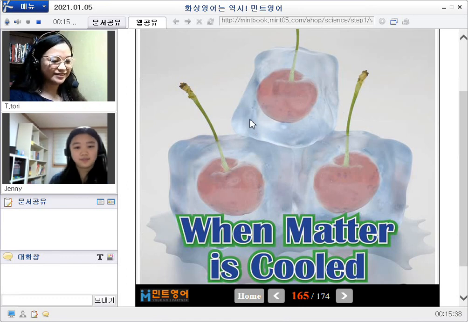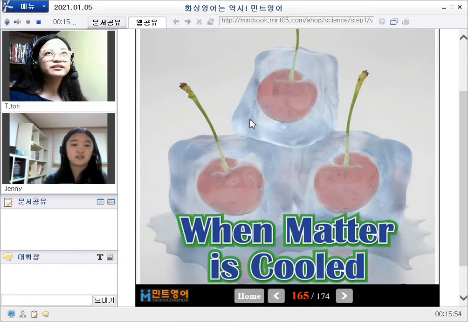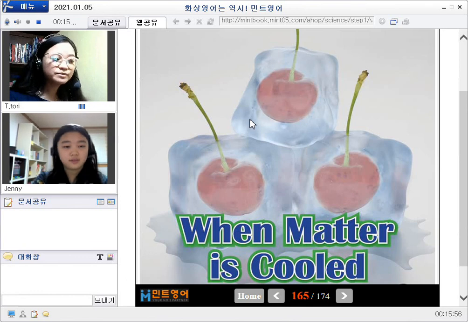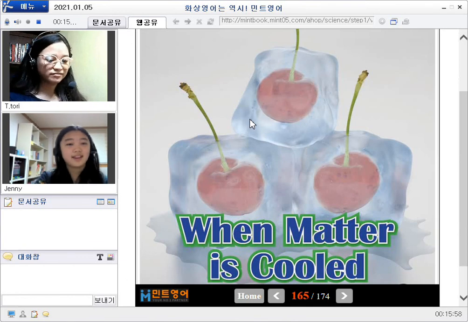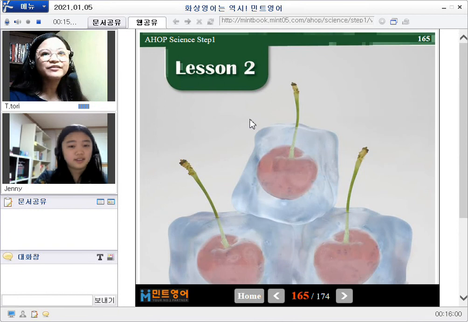So how is it related to the title? Matter is cold. So when you put the cherry inside the freezer, it's going to be frozen, right? Yeah. All right, very nice.